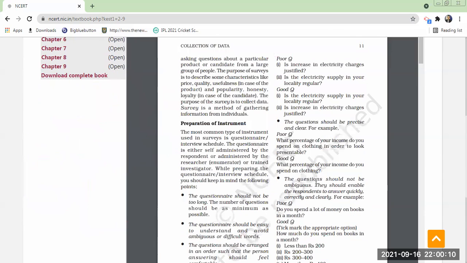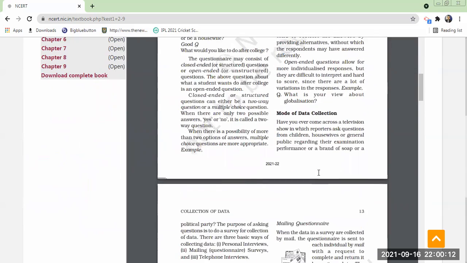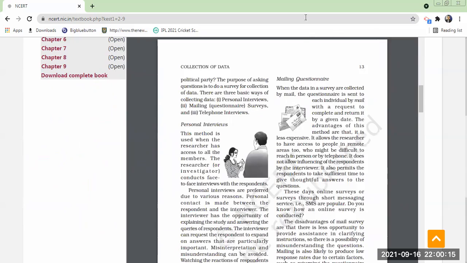So there are various ways of collecting secondary data nowadays. What are the various methods? We can go for interviews. We can also ask through phone, mobile phone or telephone. Sometimes we get phone calls from Amazon or Chennai Shopping Mall, asking our opinion, whether we are satisfied with their sales or service or not. Likewise, they will ask. So interviews they can do, telephones they can do, they can send SMS messages.